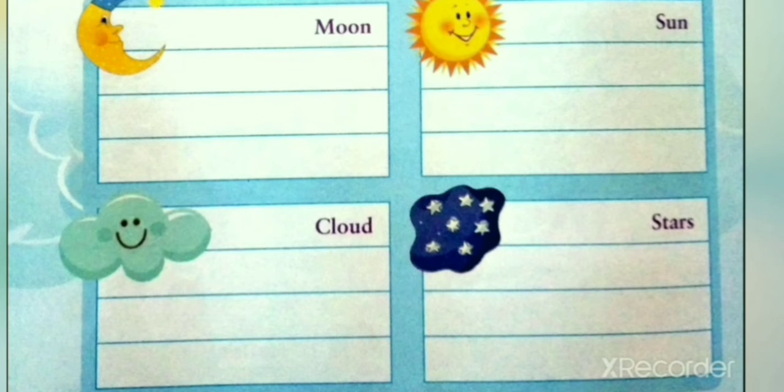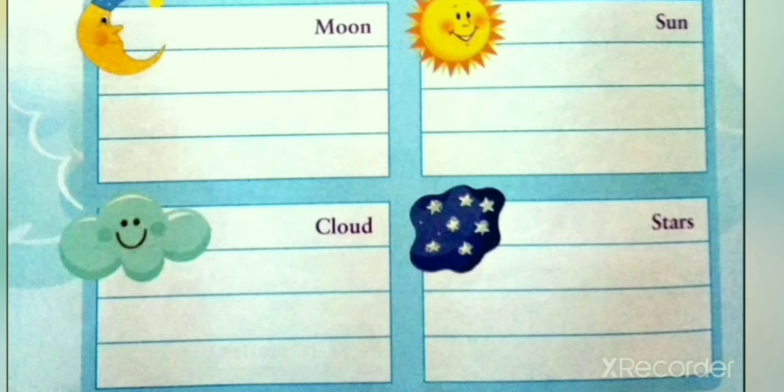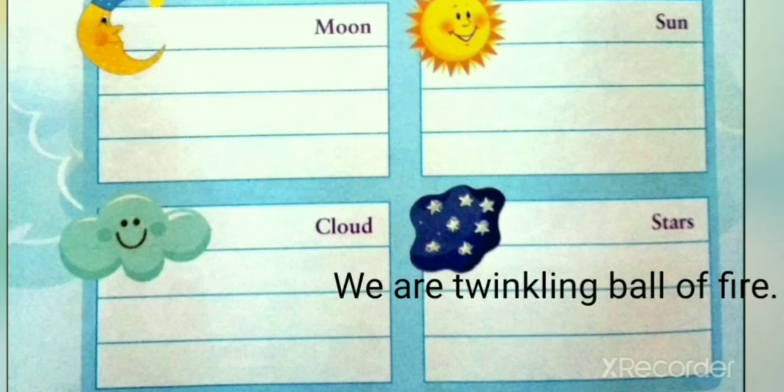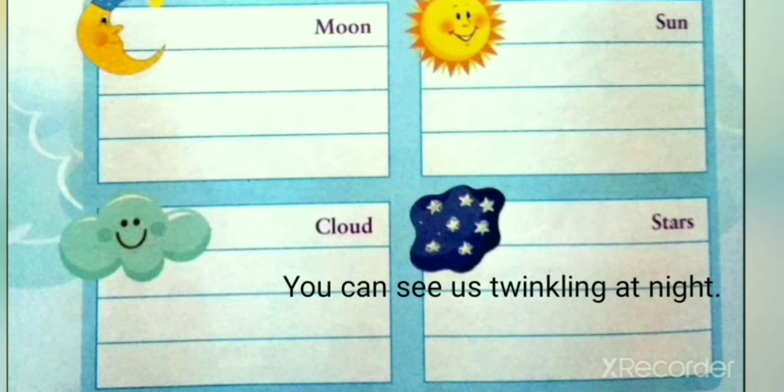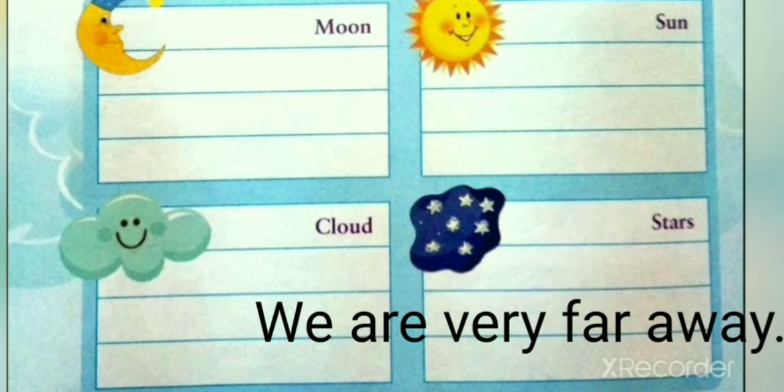Now, the sentences for clouds. I float in the sky. I can cover the sun. And I bring you rain. Now, the sentences for the stars are: we are twinkling balls of fire. You can see us twinkling at night. And we are very far away.